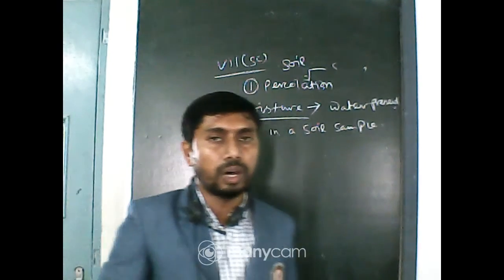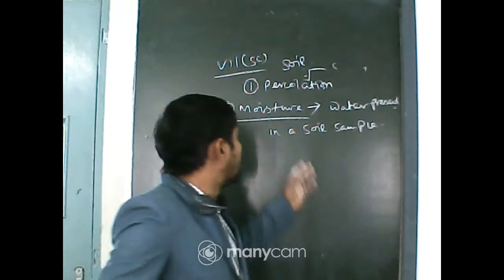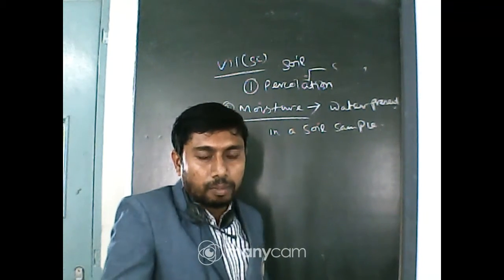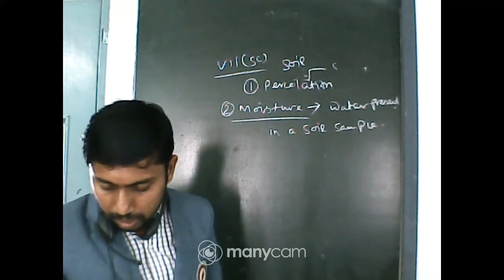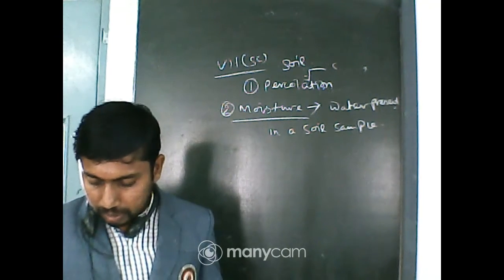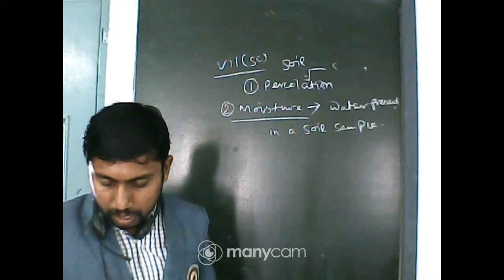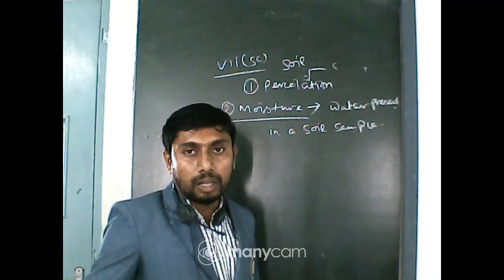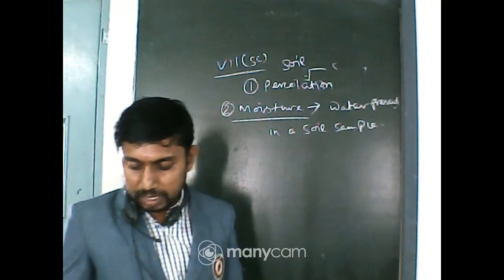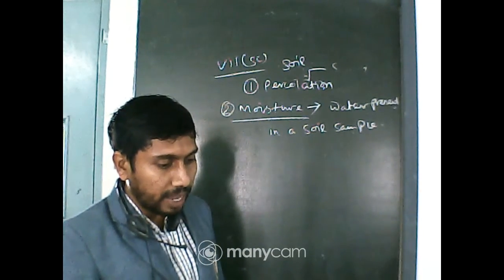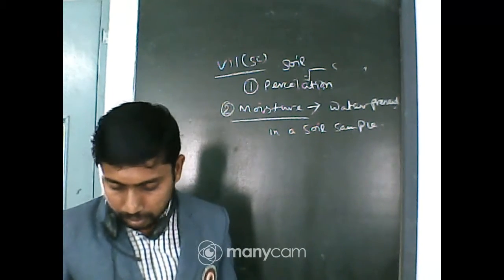Clay soil and loamy soil have the maximum moisture, but in sandy soil the moisture is obviously less. So moisture is the amount of water present in the soil. Even dry soil has some moisture, but it is maximum in clay soil and loamy soil.